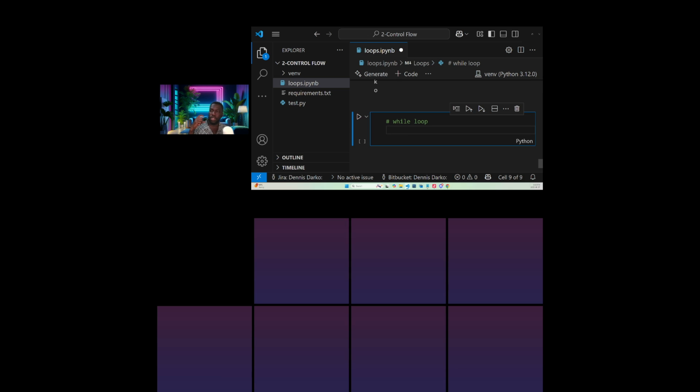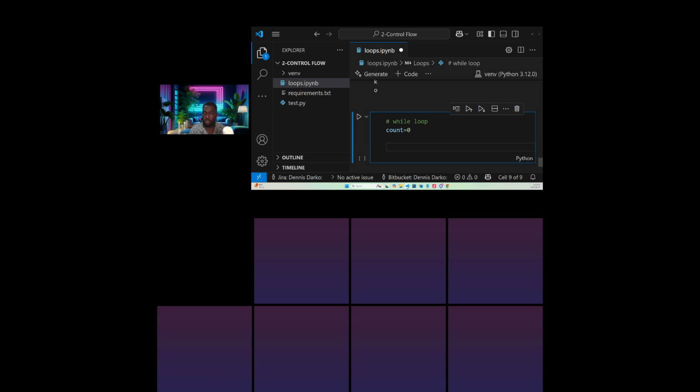So when you set your condition and you use while loop, the while loop will continue to execute as long as that particular condition has been met, or the condition is true. So what we will do here is, let's say we want to count something, and we will increase it by one, or we will count plus one. So let's do an example. Let's say count is assigned to zero. So here we've set our count to be zero. It means we will start counting from zero.